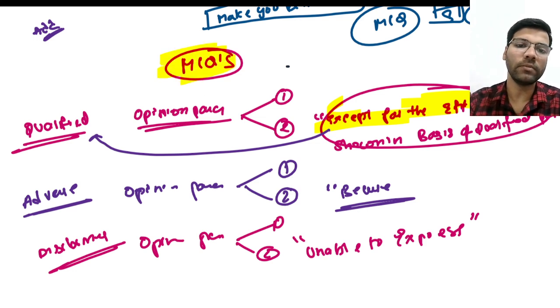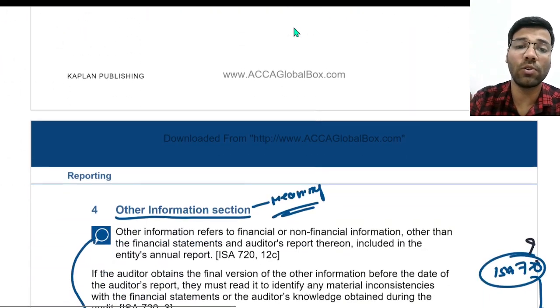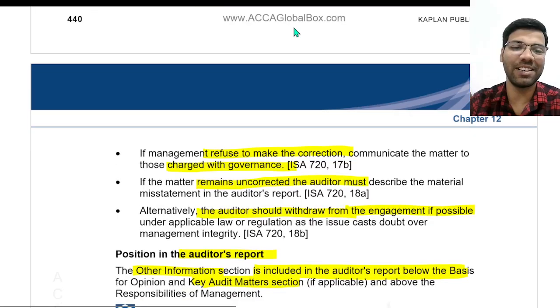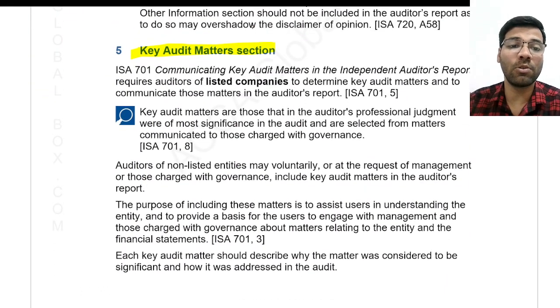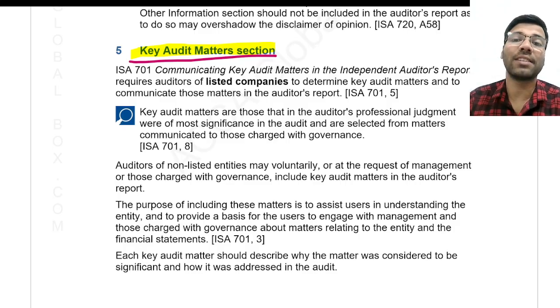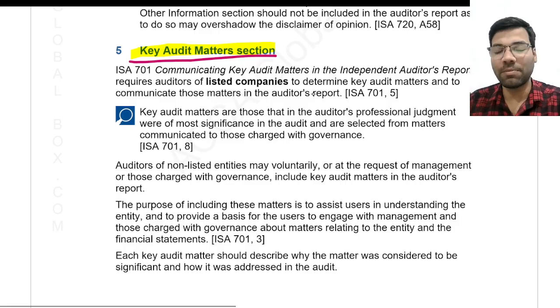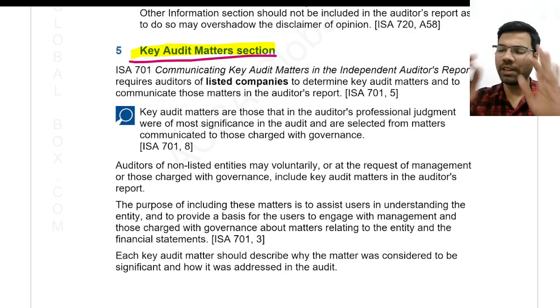Next we'll be discussing another standard, which is ISA 701. We'll discuss ISA 701, which talks about key audit matters. See, many of you confuse these key audit matters. I'll tell you in very, very simple language.